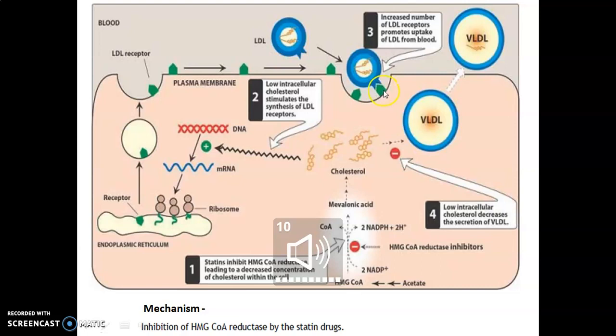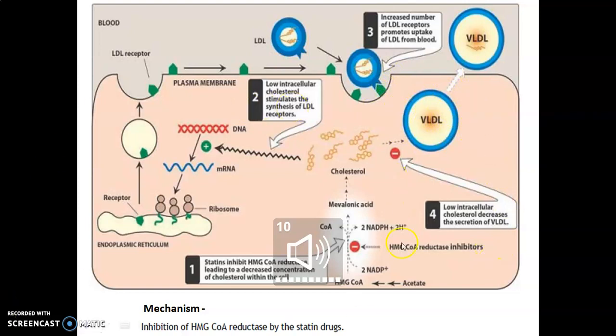Whenever the receptor combines with the LDL, metabolism of this LDL happens, and ultimately the concentration of LDL in the blood decreases, and the lower intracellular cholesterol also decreases the secretion of VLDL in the body.